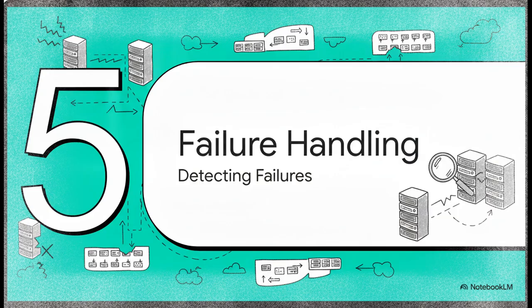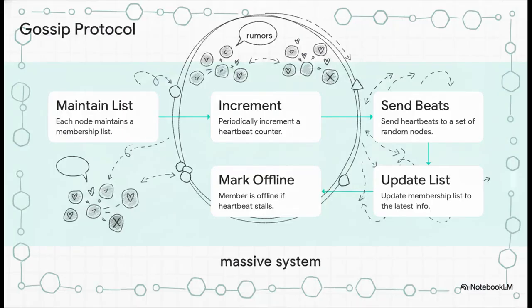Section 5. Detecting and handling failures. We've partitioned, we've replicated, we've resolved conflicts. But this brings us to the final piece of the puzzle. How does the system actually know when a server has died in the first place? In a massive system, you can't just have one master server checking up on everyone. That's a single point of failure. Instead, we use a decentralized method called the gossip protocol.